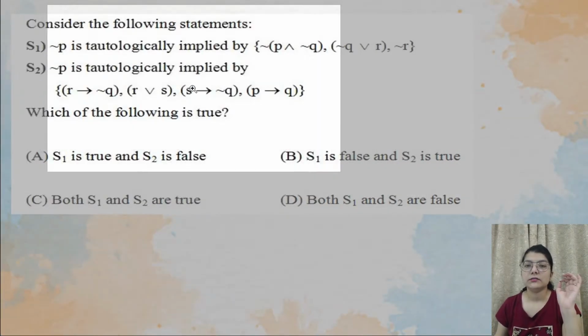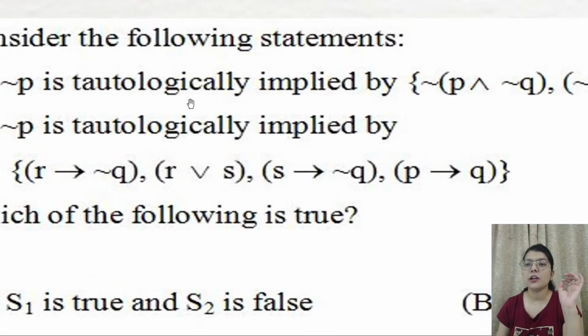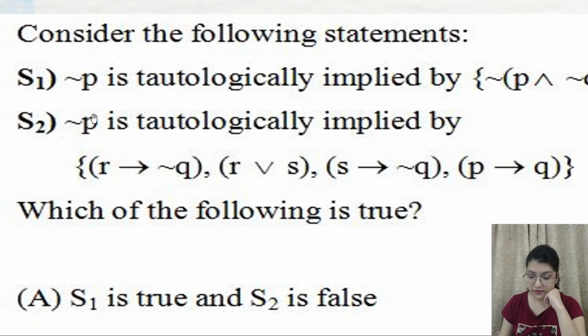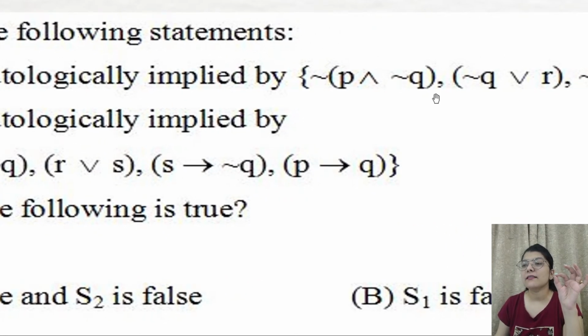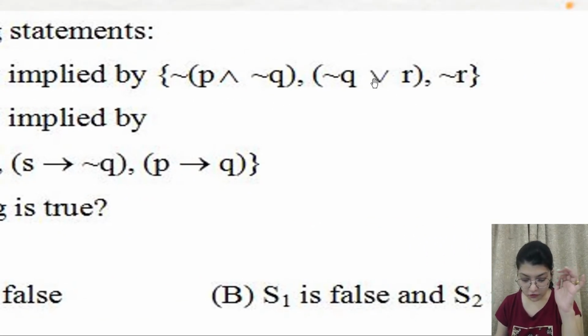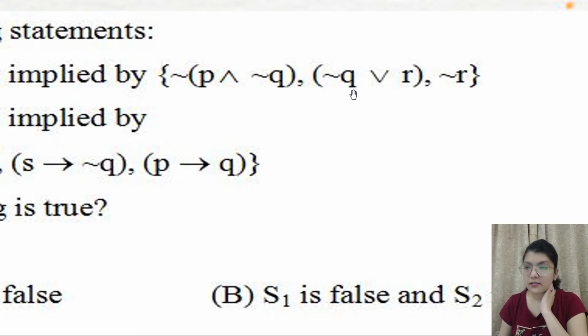First you can copy this if you want. This is your statement 1. If it is not visible to you, I have zoomed it, so please just copy it once. So they are saying negation of P is tautologically implied by, then you have this statement. Okay, just copy this everyone. If anyone is facing a problem, if the screen looks blurry, I think if you change the quality of your video, it will become clearly visible. If it's not clearly visible, please change the quality of your video once.